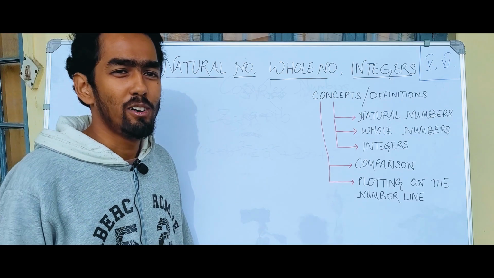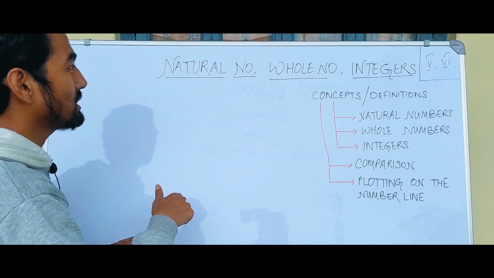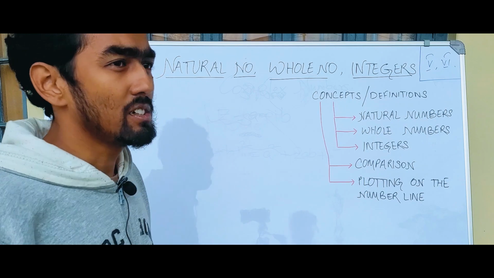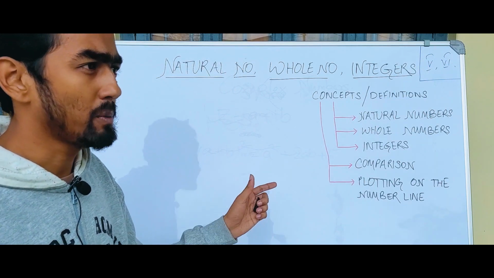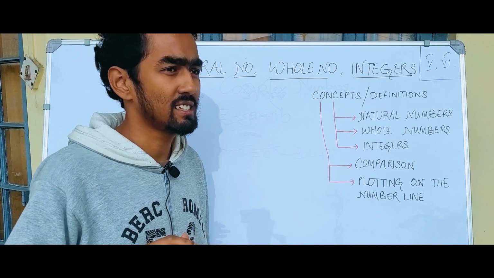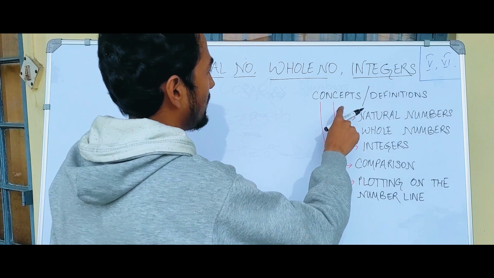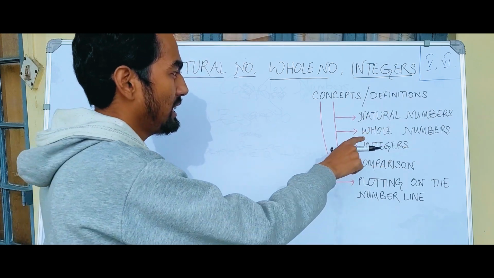Okay, so now let us start our lesson with some concepts of natural numbers, whole numbers, and then integers. This lesson is basically for class 5 and class 6, and then we'll be expanding our scope for class 7, class 8, class 9, and so on. So now let's start with some basic definitions of natural numbers, whole numbers, followed by integers.